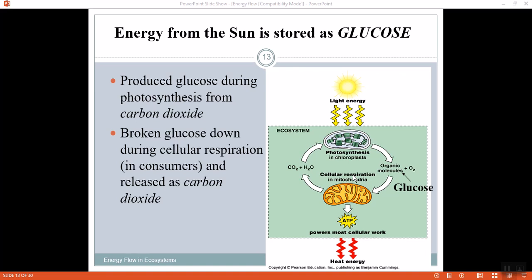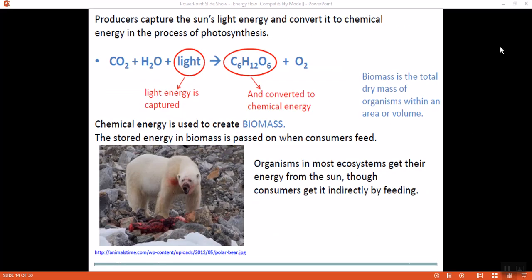Just look at how the sun's energy can be stored in glucose, is then converted into ATP, and is utilized by the animals at the different trophic levels. Here it is showing how light is converted to chemical energy. Through these conversions the chemical energy is stored, and it is called biomass.